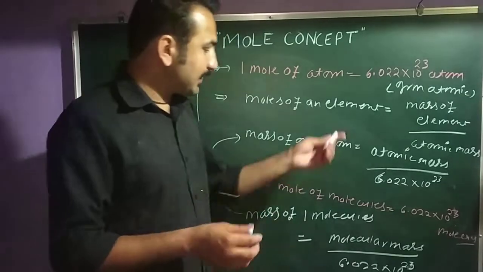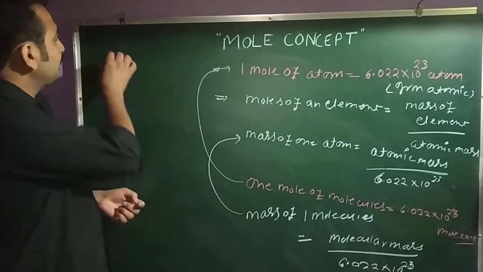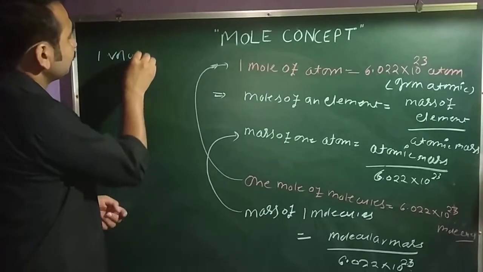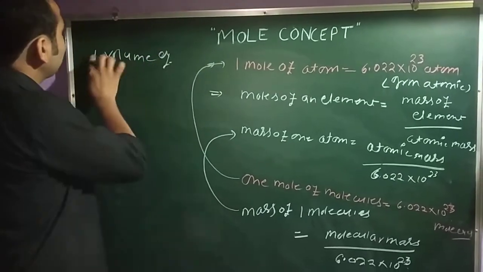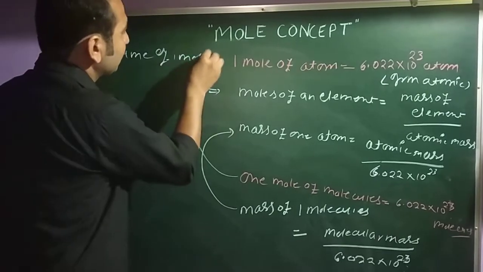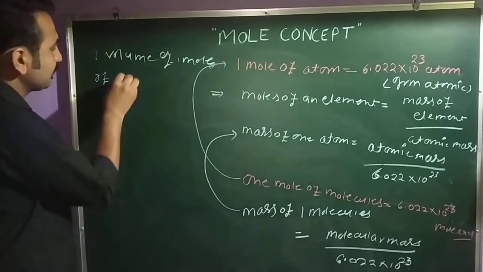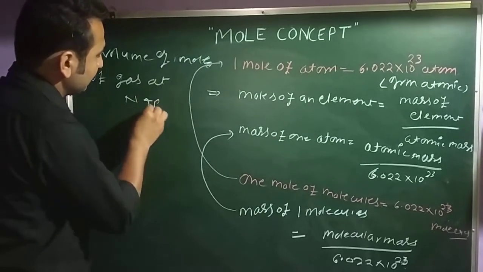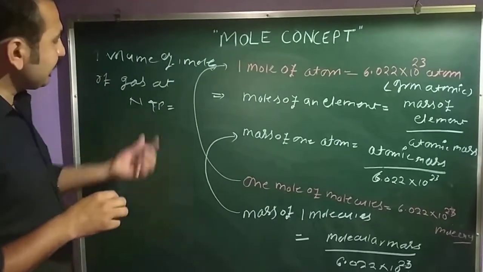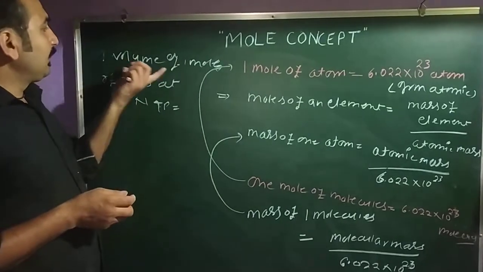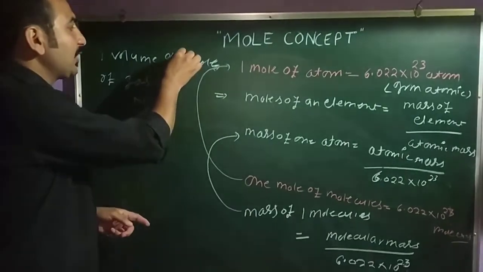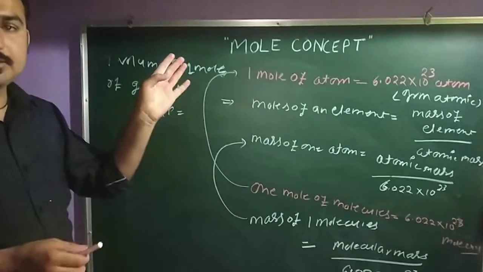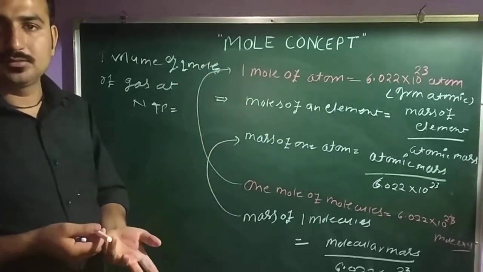Clear? And one relation you have here: the volume of 1 mole of gas at NTP. At NTP, what will be the volume of 1 mole of gas? Talking about the volume of a gas, obviously in liters.